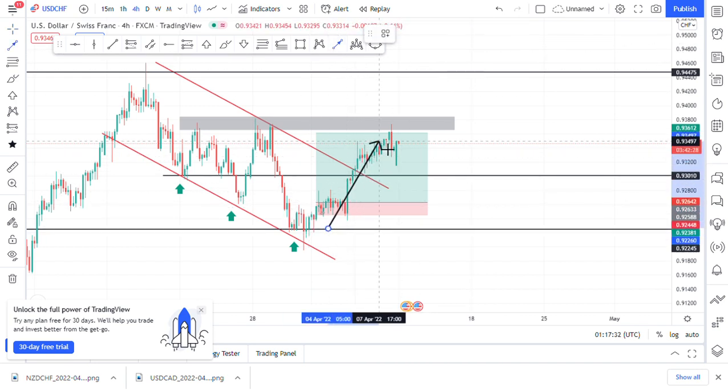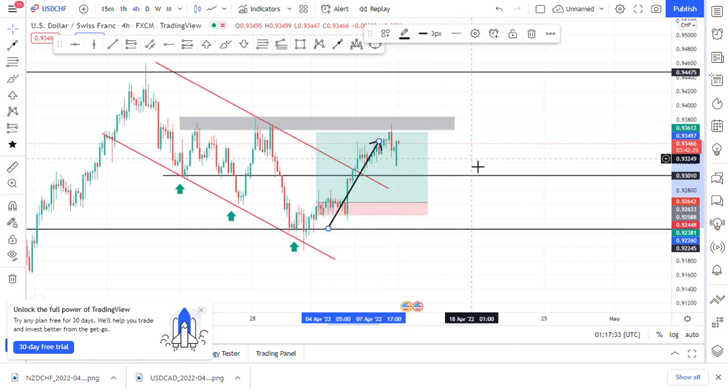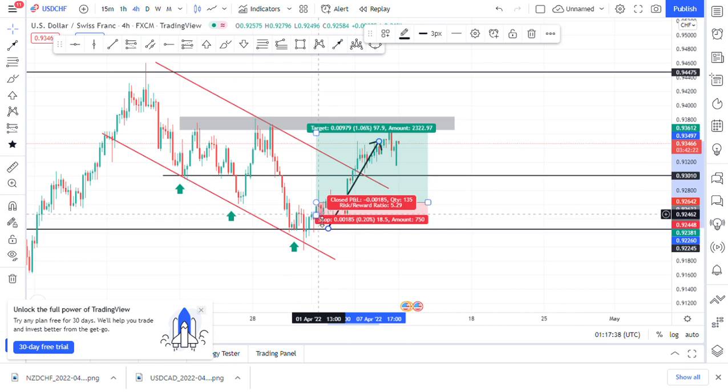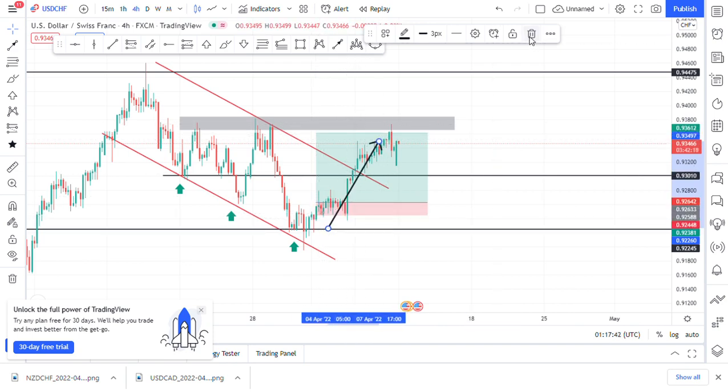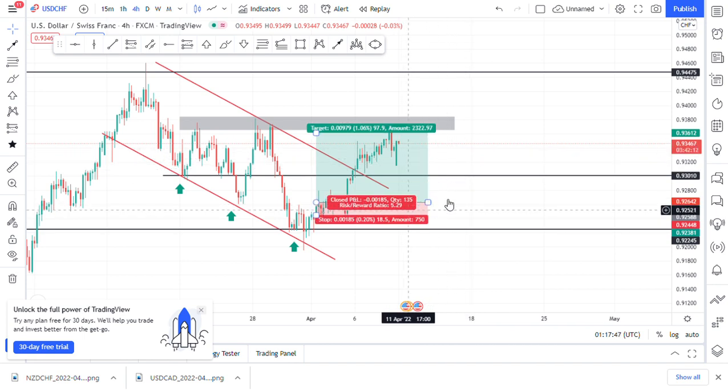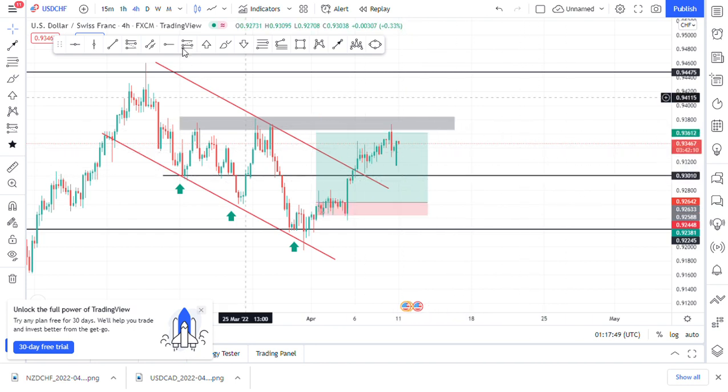Sometimes it's good to always take your trade and watch it. But I wasn't watching the trade, so I got stopped out. I got taken out of this trade before price finally went in my alpha direction. So I took a loss, about 18 pips. We'll move over to the next pair, which is the EURGBP.